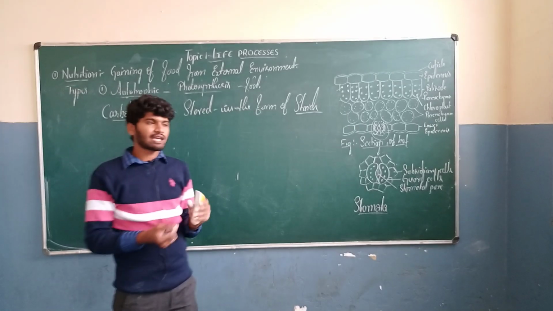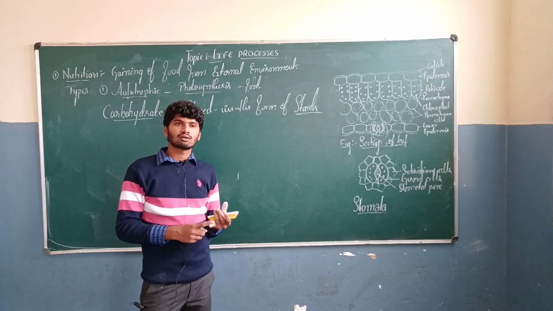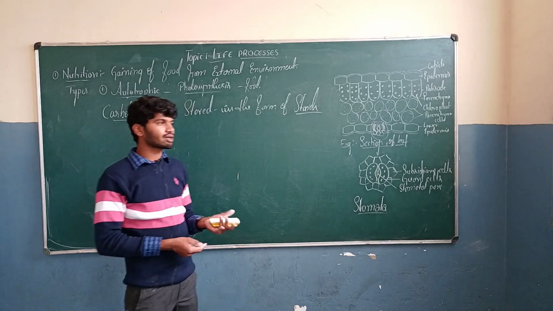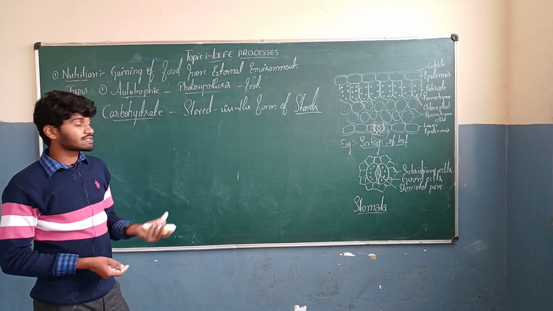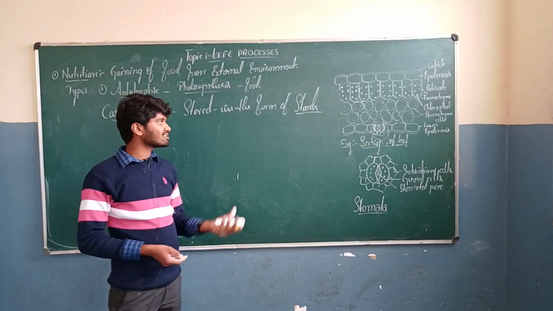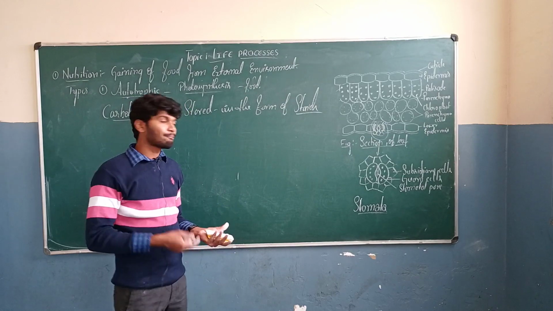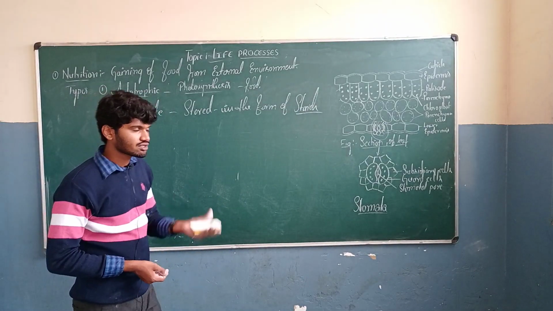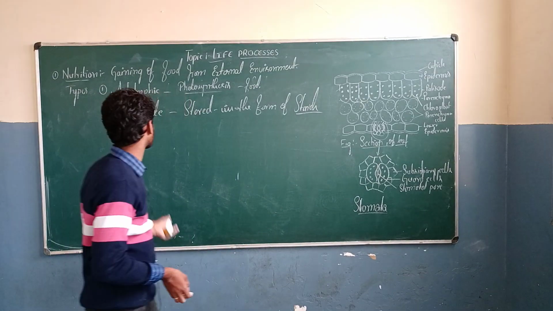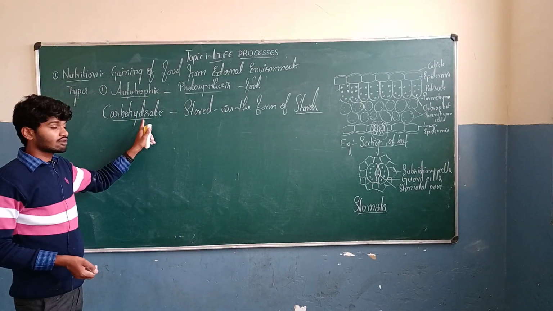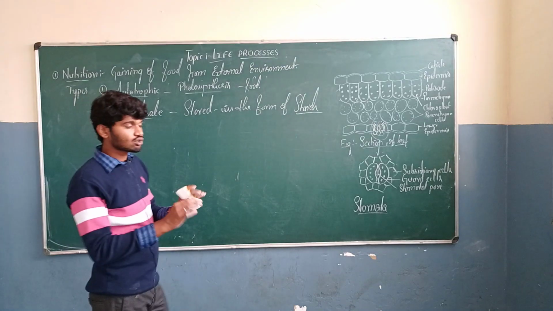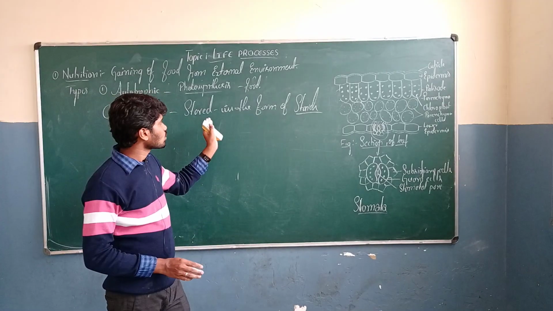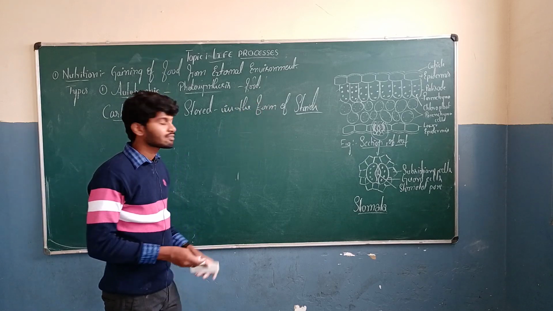We can see many types of roots such as conical root. The best example is carrot. Carrot is the example for conical root. Here roots help in storage of food material that is in the form of starch. Potato also helps in storage of food material in the form of starch. Carbohydrate, the food prepared by the plants, is not directly utilized simultaneously. It is stored in the form of starch.